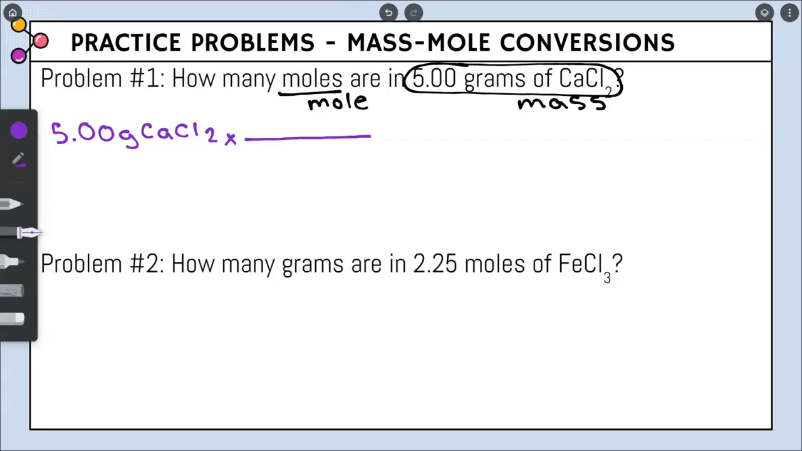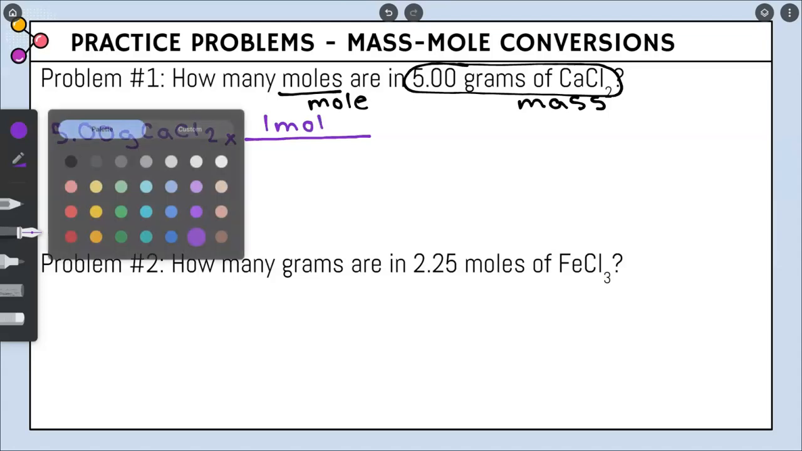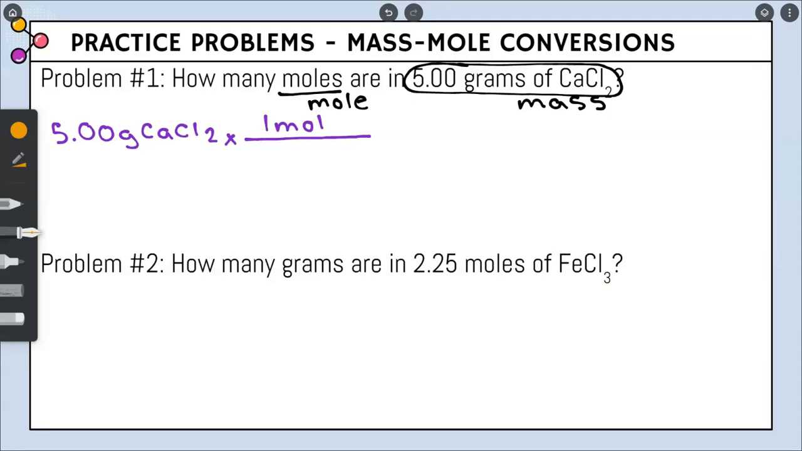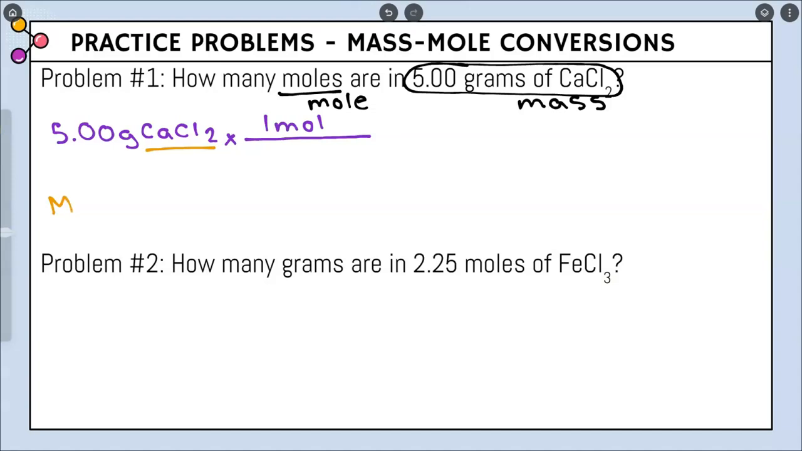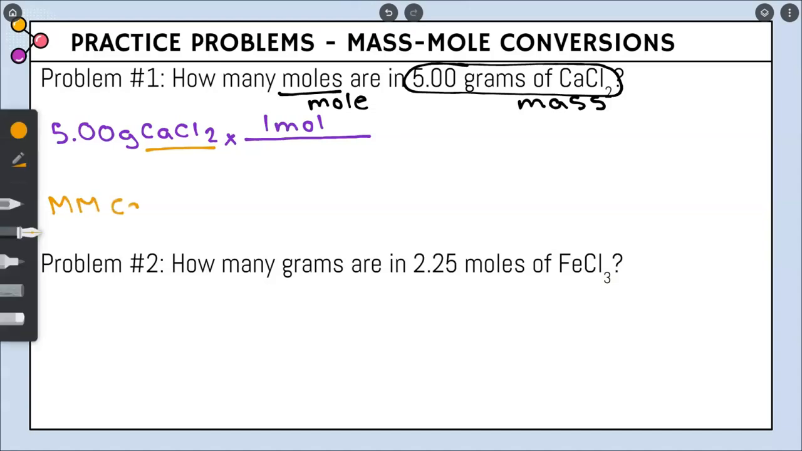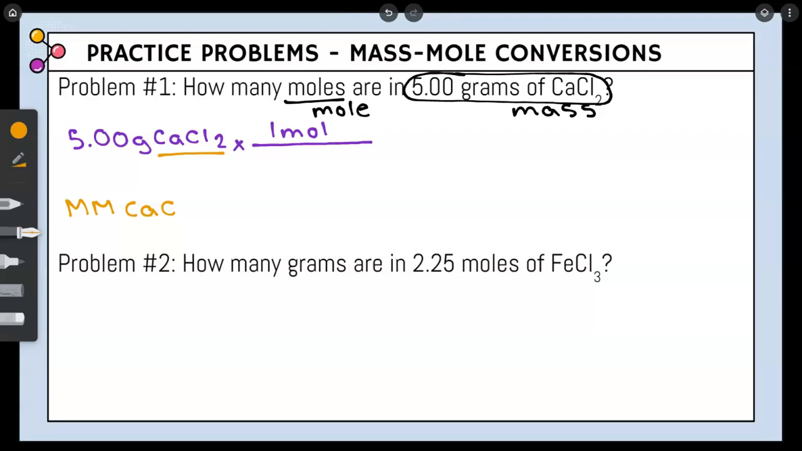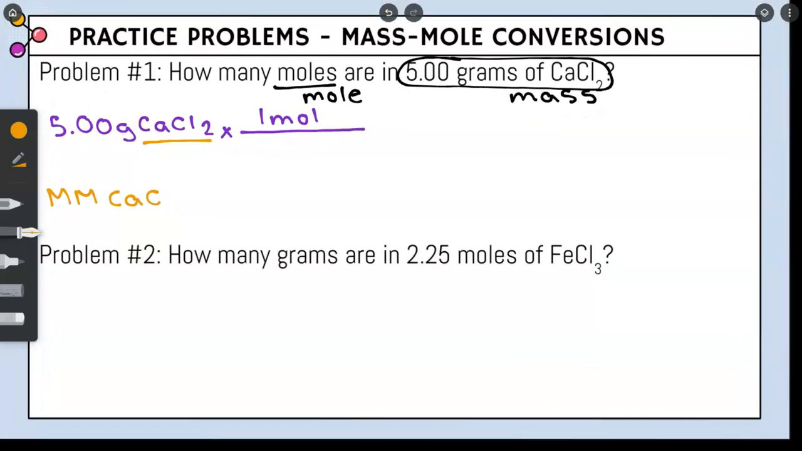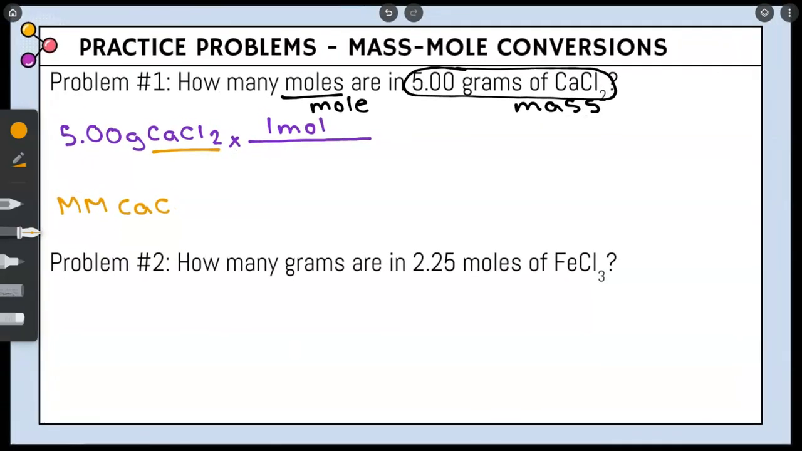And again, we still have to do our conversion factor. If you look at the mole island map going from mass to mole island, you're going to see that 1 mole is on top and molar mass is on the bottom. So we have to solve for the molar mass of the compound we have. The compound that we currently have is CaCl2. So let's go ahead and find the molar mass of CaCl2.